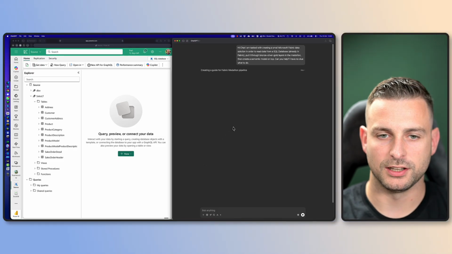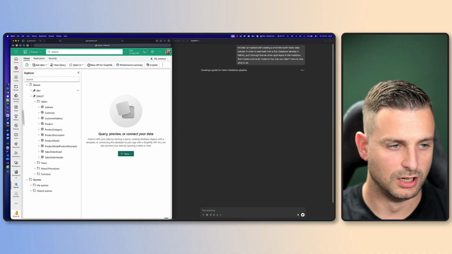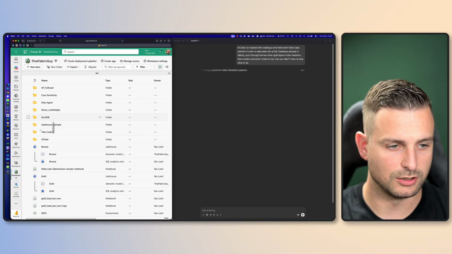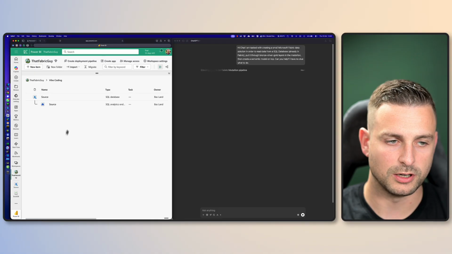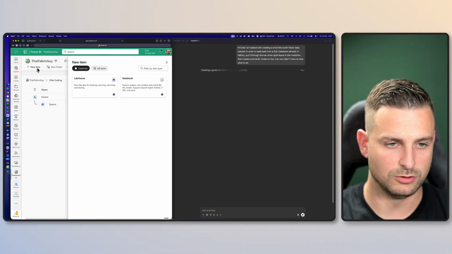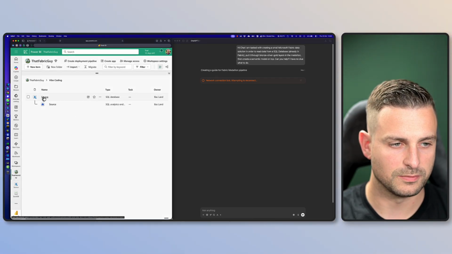While ChatGPT is thinking and crafting a guide for me, we can already look at the left side here. So why don't we hop back over to the workspace, and here in the workspace I've created a folder for our vibe coding experiment, and there I've created a SQL database by just clicking on new item and then adding a SQL database here over on the right side.